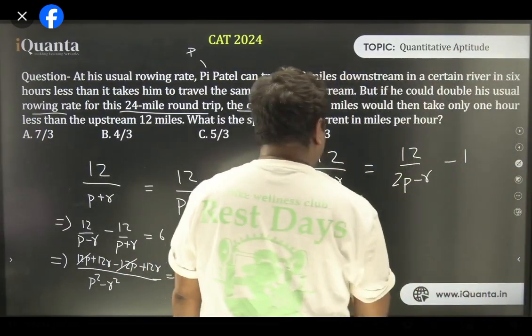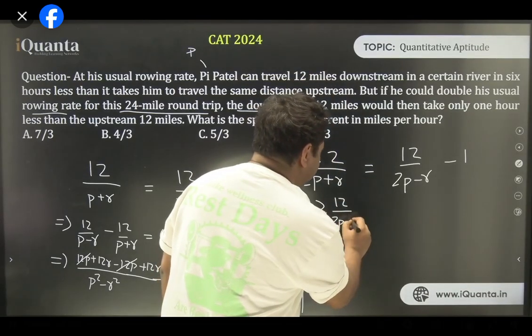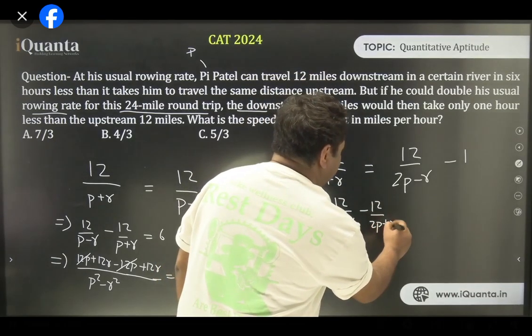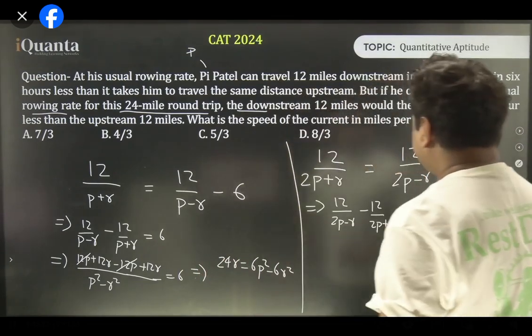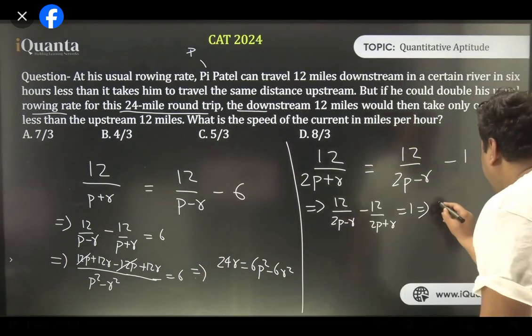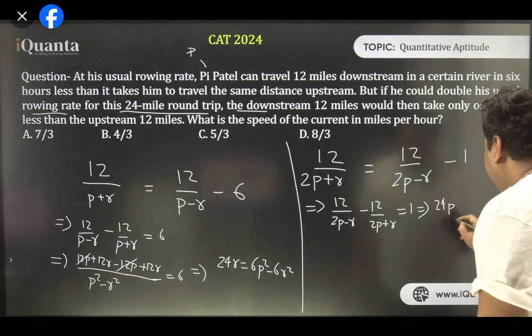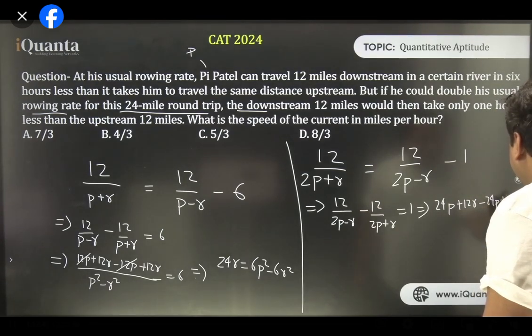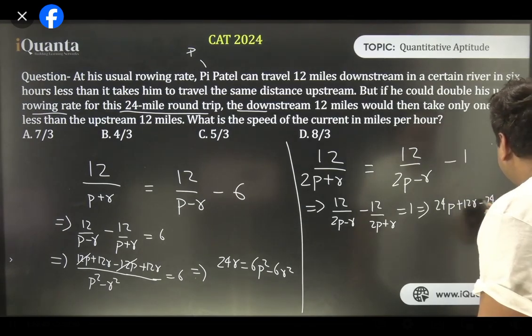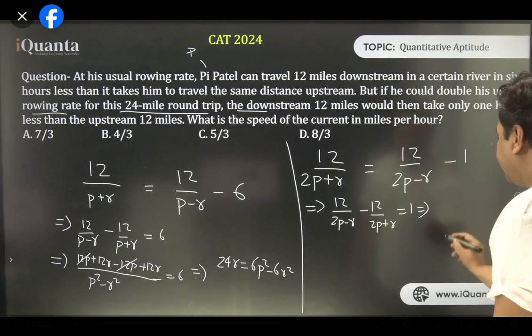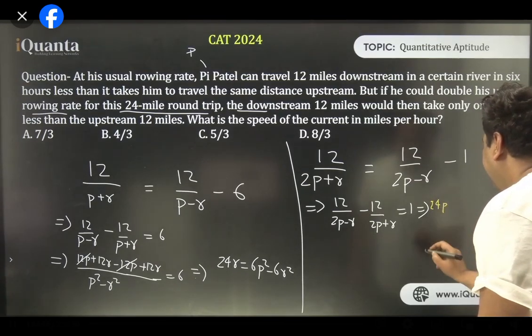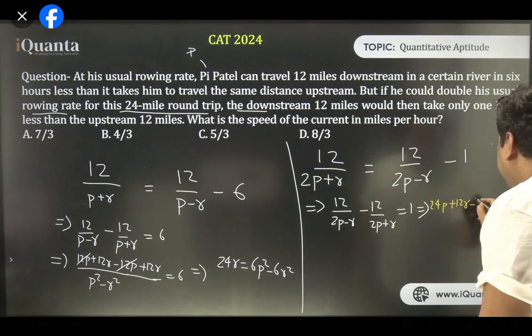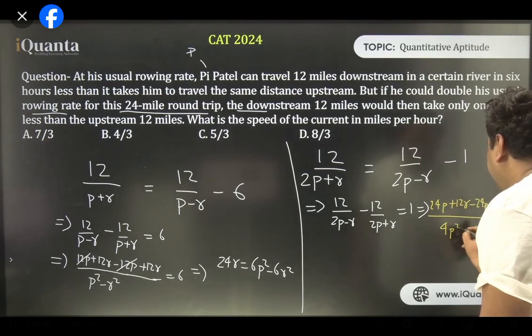Now this one, 12 upon 2p minus r minus 12 upon 2p plus r is equal to 1. If we solve this, what do we get? 24p plus 12r minus 24p plus 12r, whole upon 4p square minus r square.